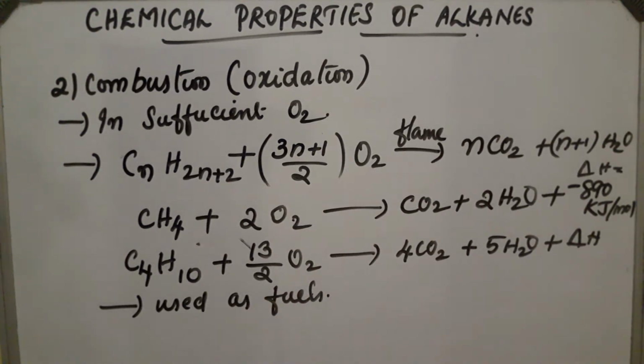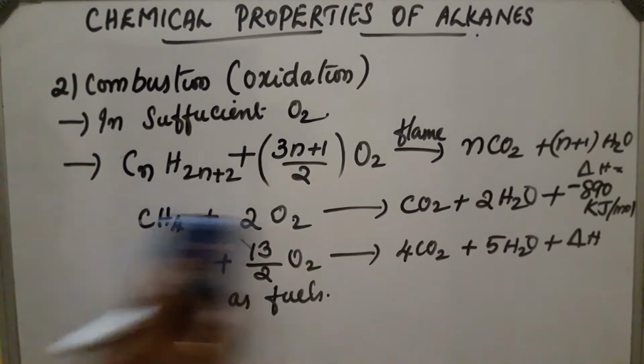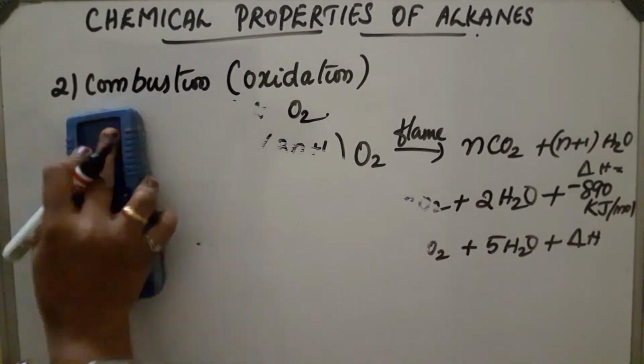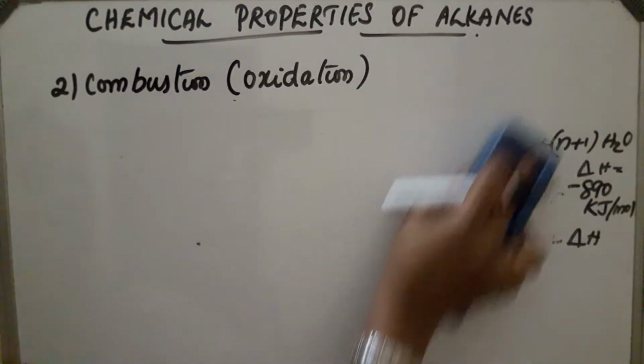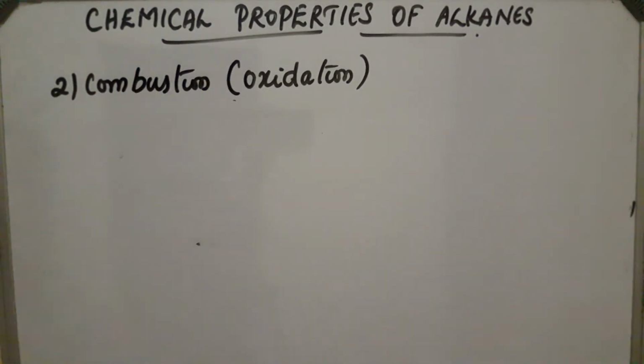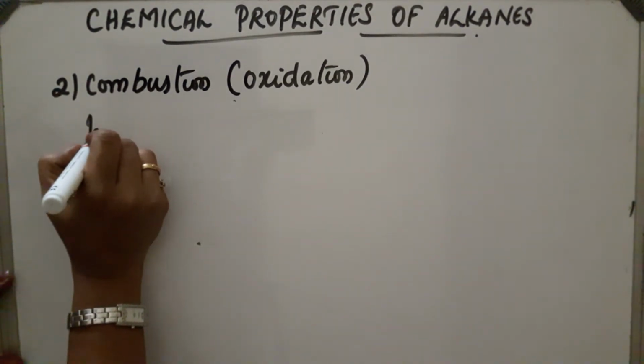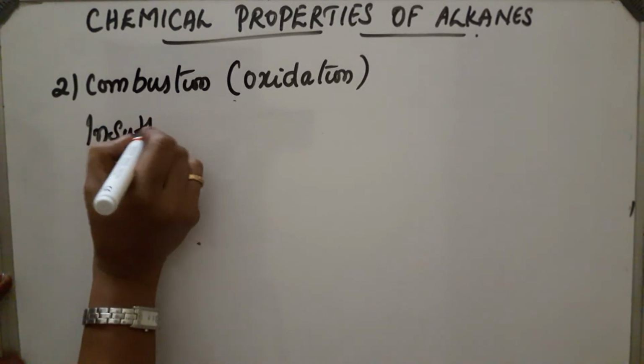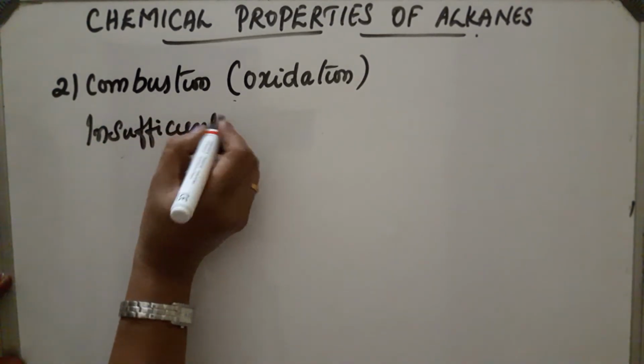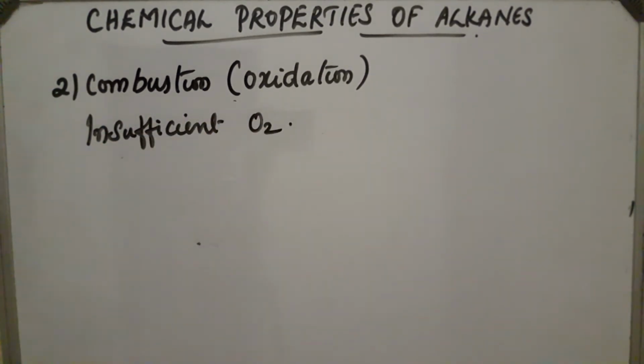If the oxygen is insufficient, what will happen? Incomplete combustion will take place and some other products are obtained. In case of an insufficient amount of oxygen, two other compounds are obtained. In one case carbon monoxide will be obtained and in the other case carbon black will be obtained.